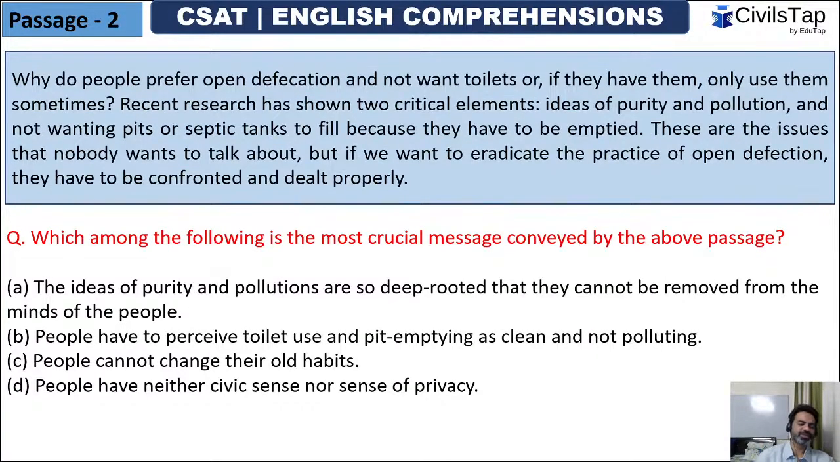All right, guys. Moving to passage number 2. So let's make it a receptive session, and guys, everybody has to answer, right? Make sure. So which among the following is the most crucial message conveyed? Again, you have to find what message has been conveyed, guys. The message is basically the underlying meaning of the passage, or the